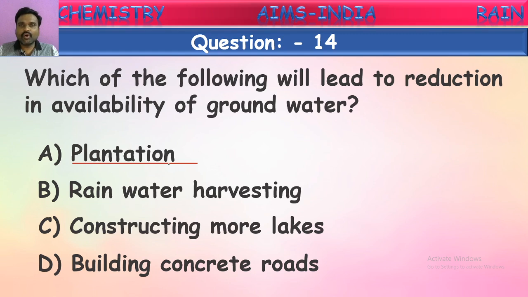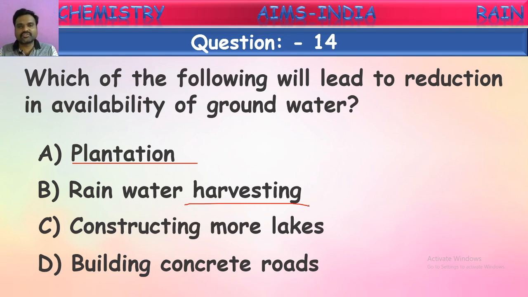Next one, rainwater harvesting. What does this mean, rainwater harvesting? This is preservation of rainwater. We told in the earlier classes, when it rains, water will be forming small streams, and these small streams reach bigger streams. These will go and reach the rivers. Finally, this water reaches the oceans and seas. So before it reaches these rivers and oceans, we preserve this rainwater by using sink pits and by using big tanks.